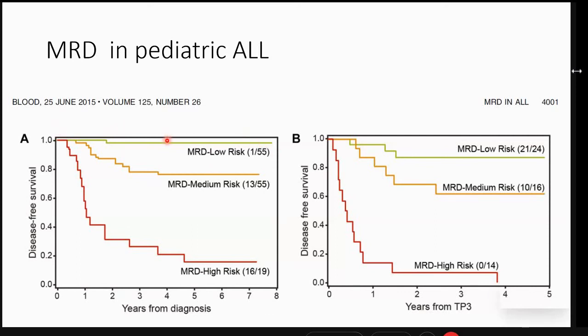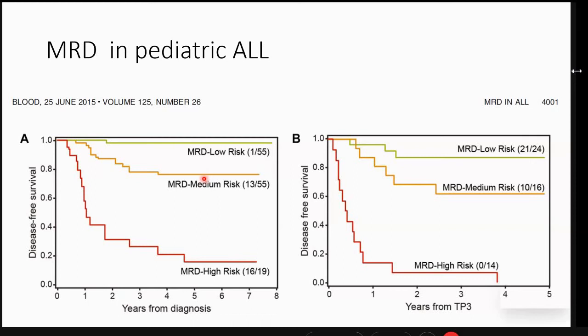If a patient was MRD negative at both these time points, these 55 were known as MRD low risk. You can see almost all of them having an 8-year survival. So with MRD negative at day 33 and day 78, you can almost say that your patient has been cured. Even at 8 years, almost all of their patients, except for one, survived. Whereas high risk is any MRD positivity at day plus 78. So the BFM group also identified that if a patient is MRD positive, even in pediatrics, the survival is below 20%.